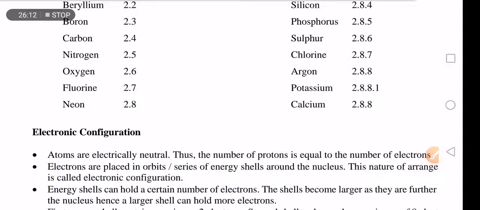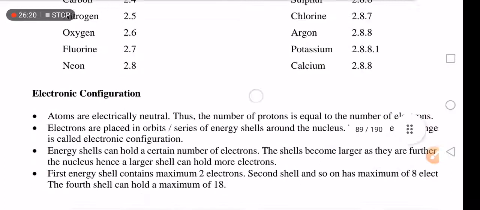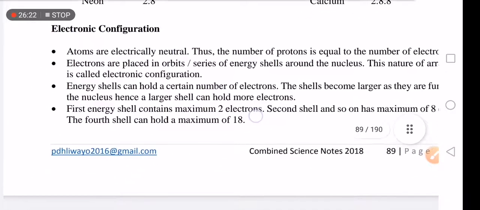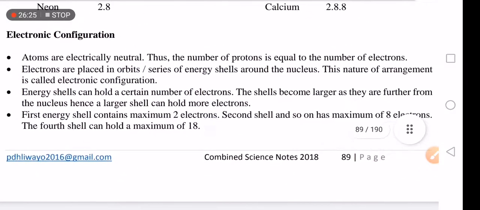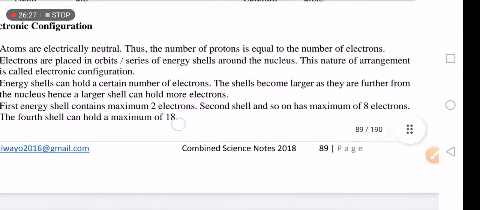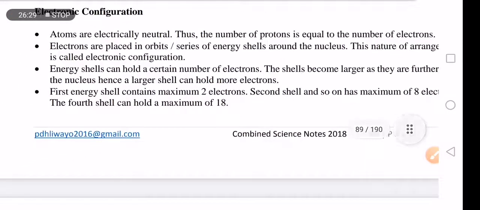How do you draw the electronic configuration? You draw it after checking this one. You must be careful about the number of electrons each shell must hold. The first shell must hold a maximum of 2 electrons. The second shell a maximum of 8. The third one a maximum of 8. The fourth one a maximum of 18. And the fifth one a maximum of 18 again.